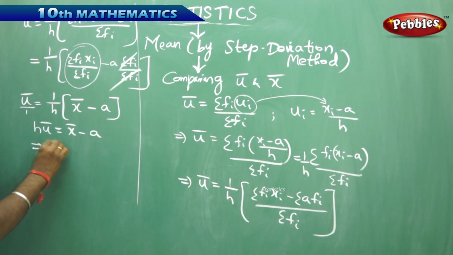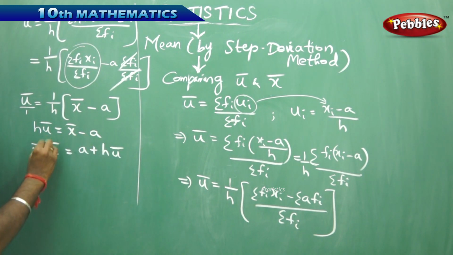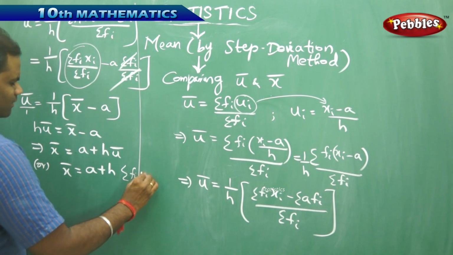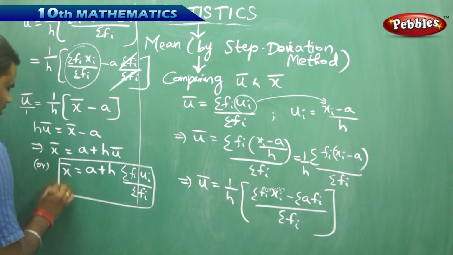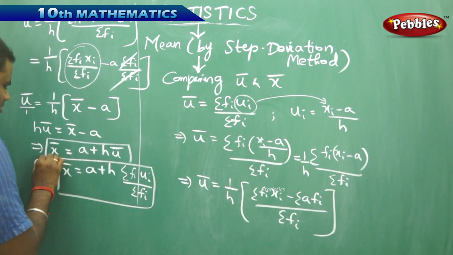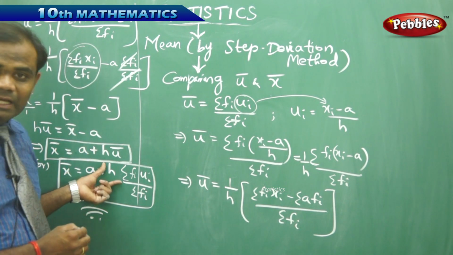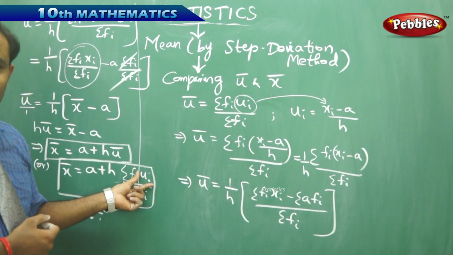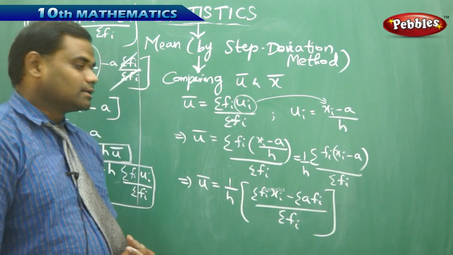That implies x bar is a plus h times u bar, which is sigma fi ui by sigma fi. This is the relation between x bar and u bar, with a as the assumed mean, h as the class size, fi as the frequency of each class, and ui as the step deviation of each class, which is how we substitute and calculate.